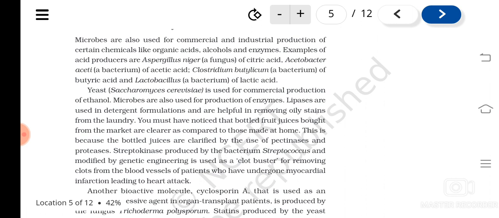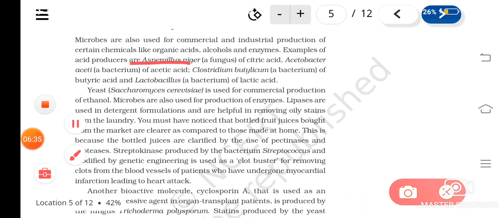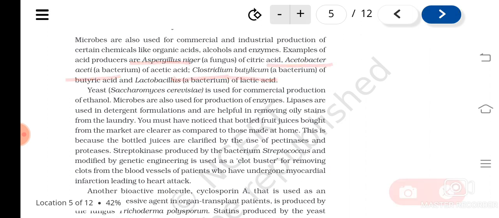Aspergillus niger is used for the production of citric acid. Then Acetobacter aceti, a bacterium, is used for the production of acetic acid. Then Clostridium butylicum, a bacterium, is used in the production of butyric acid. Then Lactobacillus, a bacterium, is used in the production of lactic acid. Then yeast, whose scientific name is Saccharomyces cerevisiae, is used for the production of ethanol.